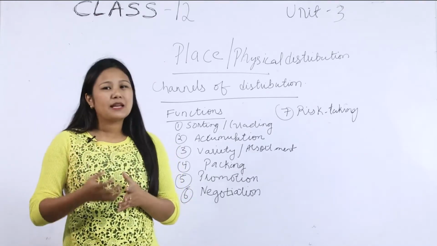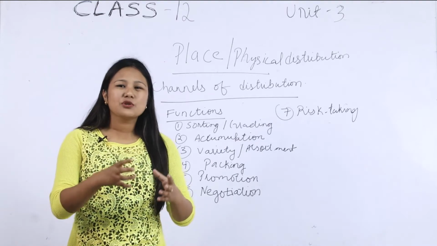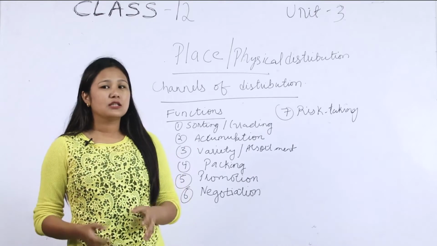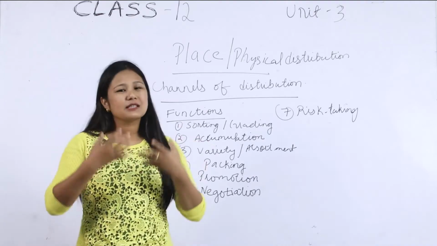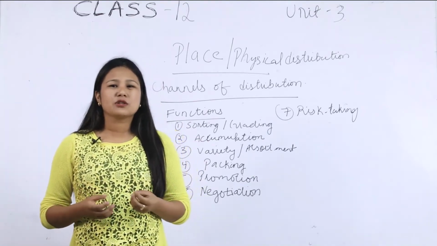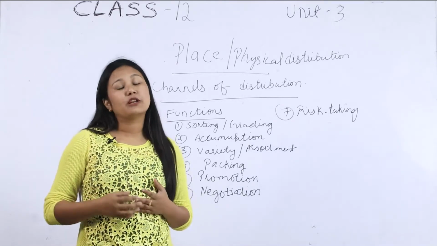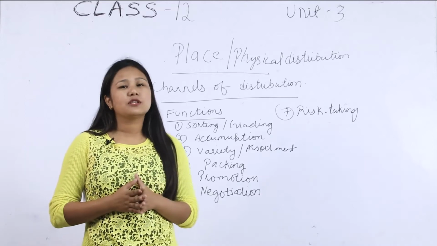So place or physical distribution means the distribution of goods, or movement of goods, from the producer to the consumer. In physical distribution, we will discuss the channel of distribution and the physical movement of goods. So here, the channel of distribution.